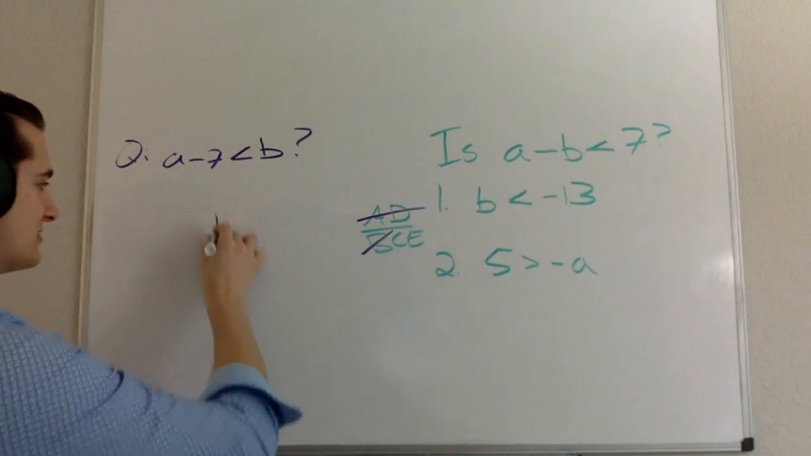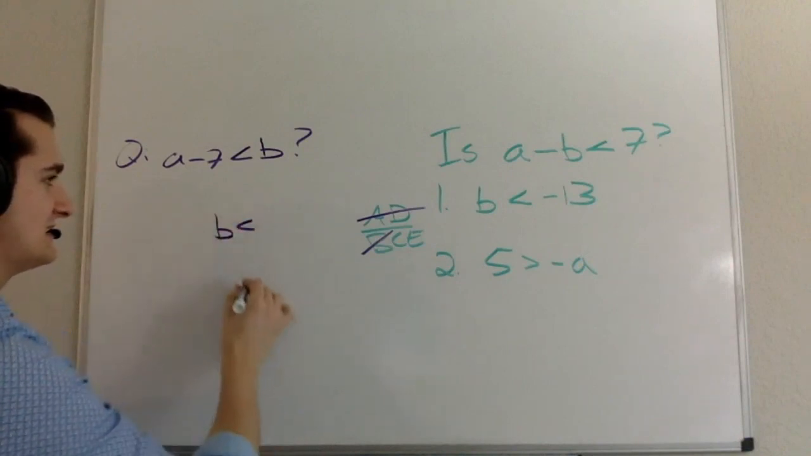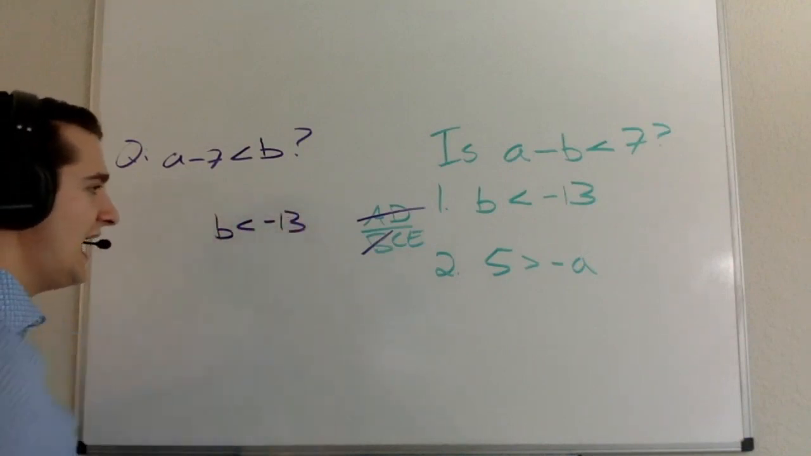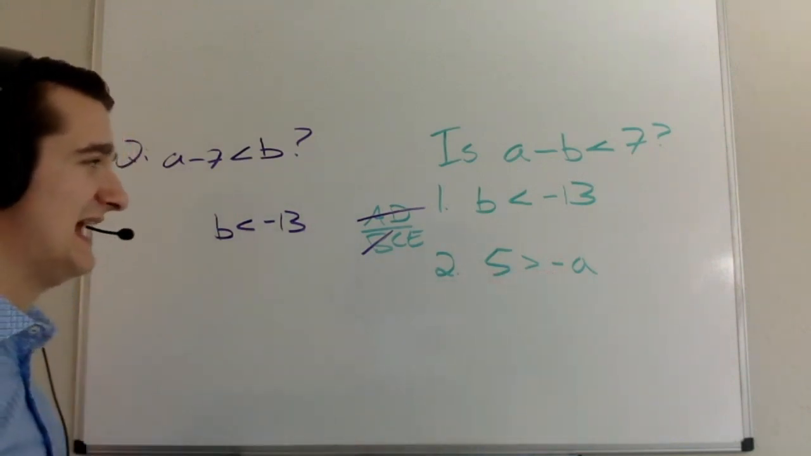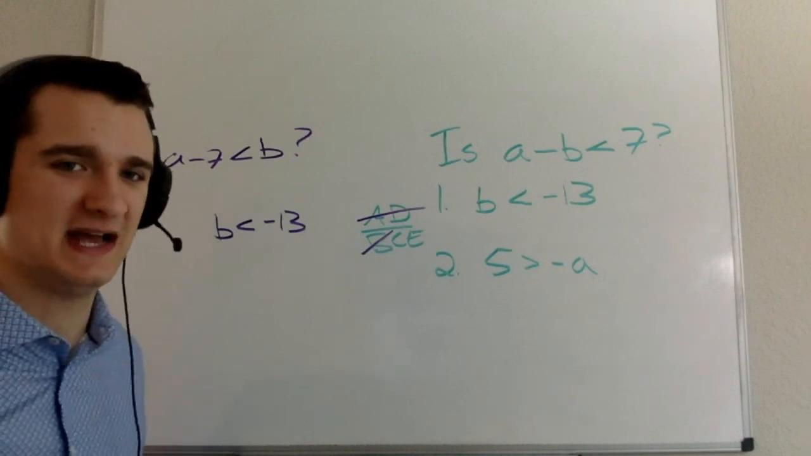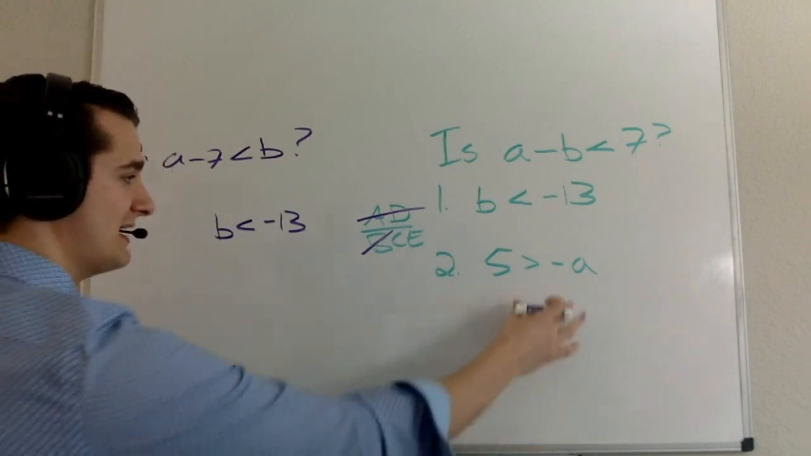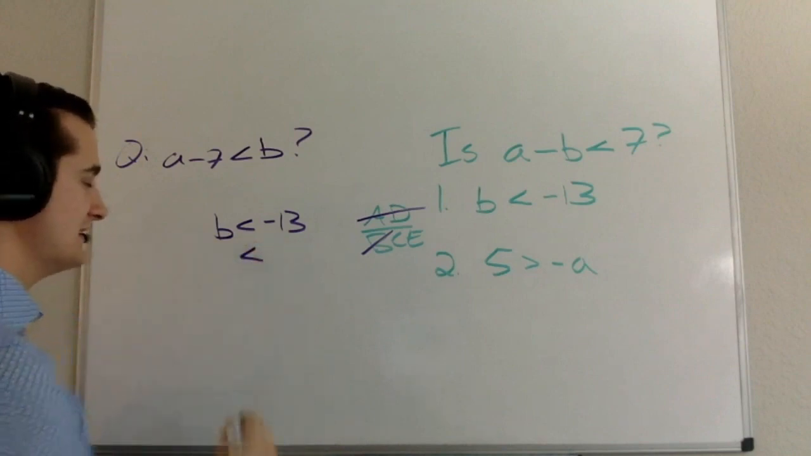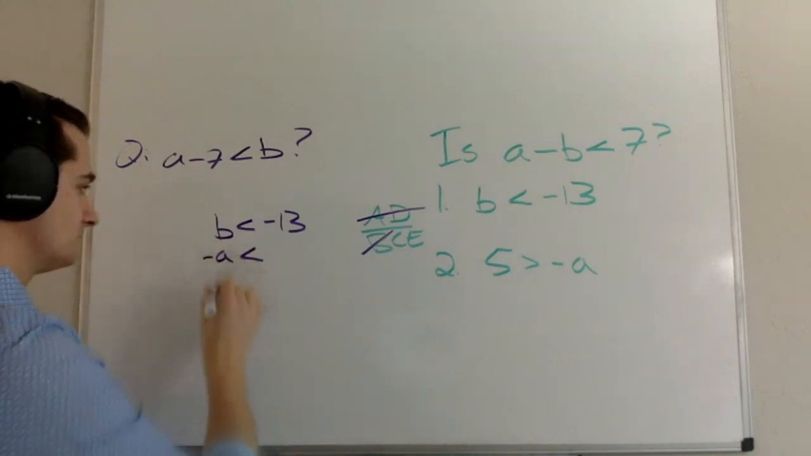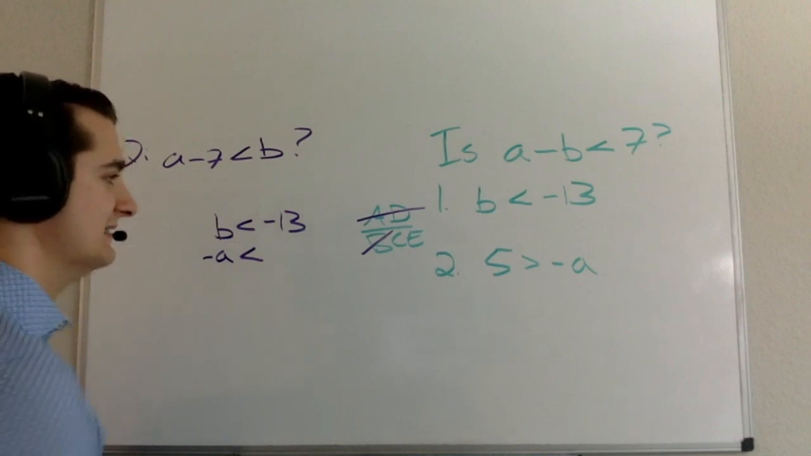Statement 1 tells me that b is less than negative 13. And then I'm going to rewrite this with my sign pointing the same way so that I can add the inequalities. I can't add inequalities if the signs don't point the same way. So I'm going to rewrite this with the sign pointing the same way, and I'm going to say that negative a is less than 5.